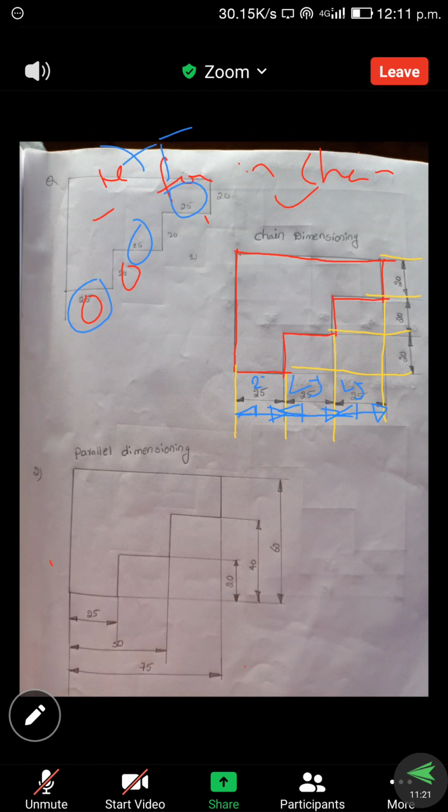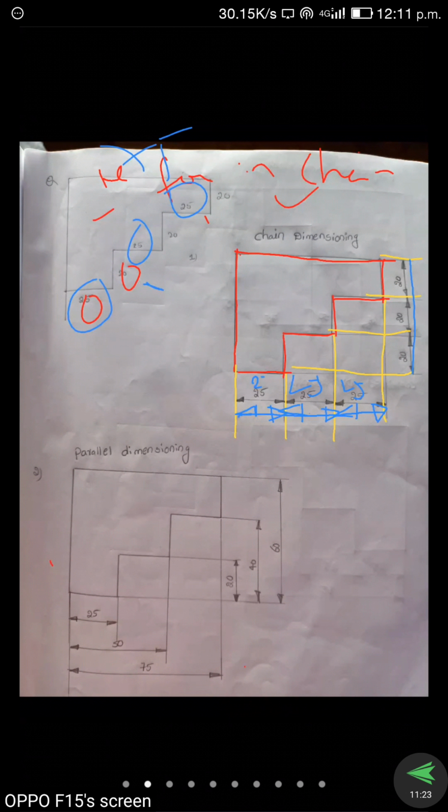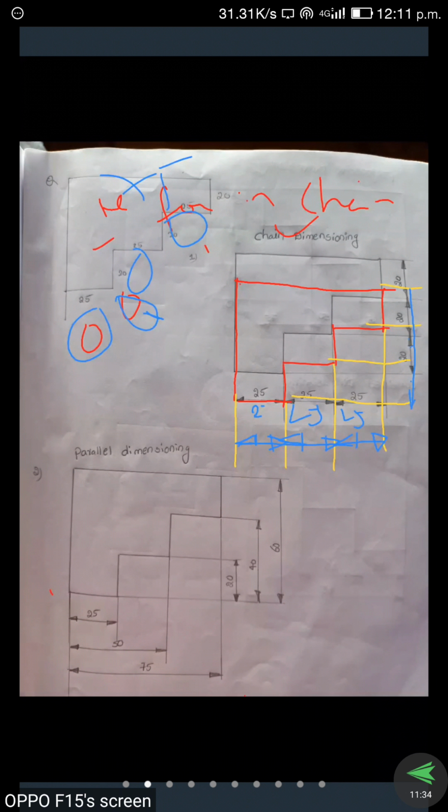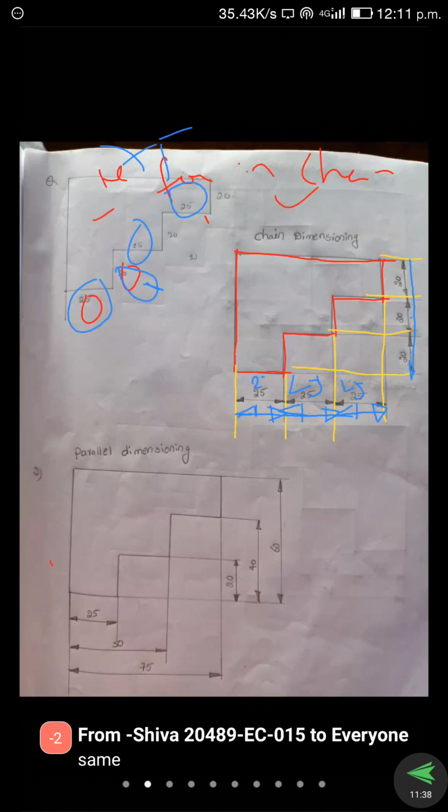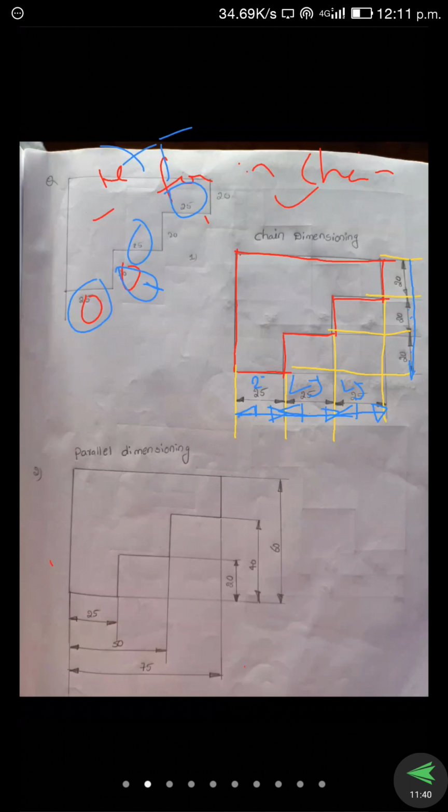We draw one straight line and we draw the arrowheads on both sides. Now we indicate the height. How much is it here? 20. And here also the height is 20, and here also the height is 20.